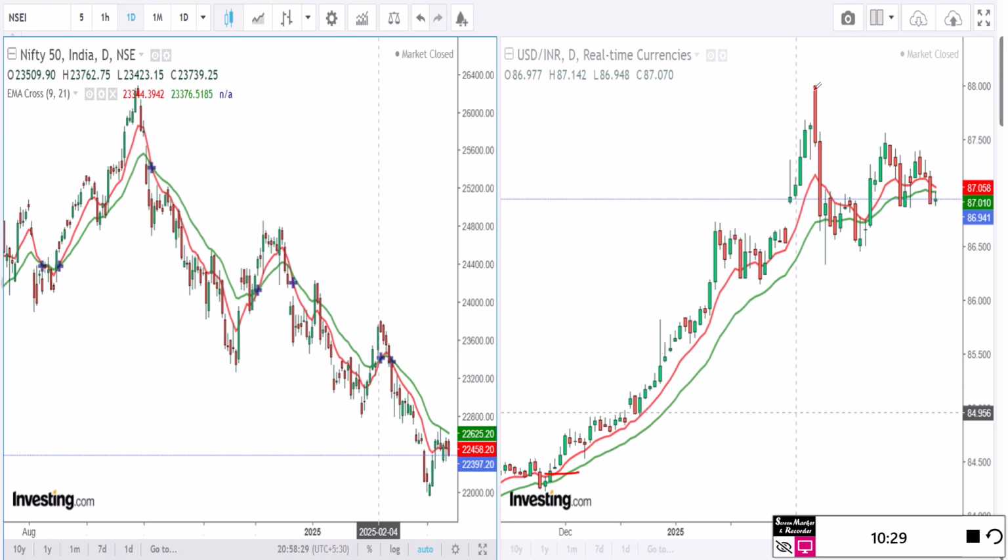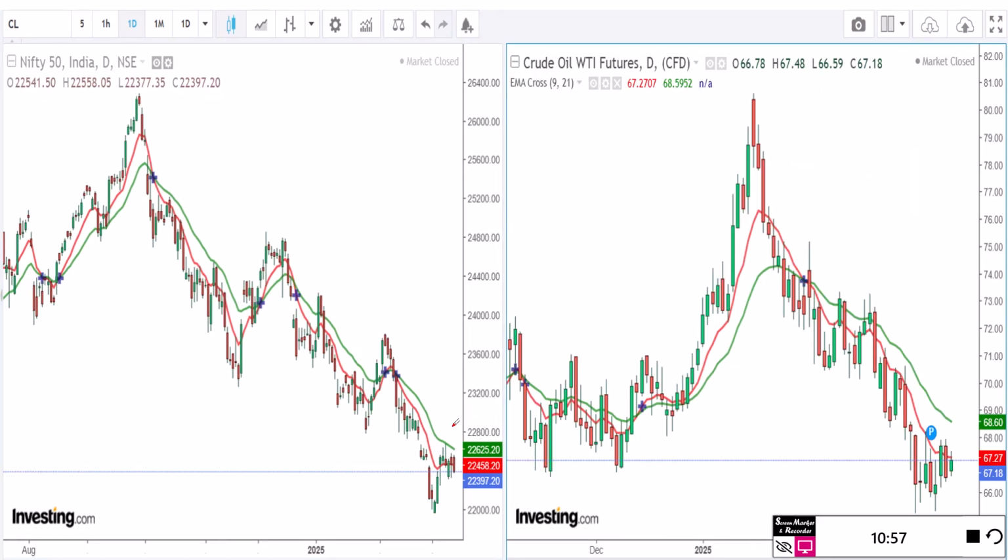Now, Robin, what are these two lines? These are nothing. I've taken short term EMAs, 9 and 21, and though it looks pretty good in the chart, now when to trade, what to trade. So as per this chart, if Nifty closes above this, we can go long, subject to closing basis. Over here, I will not discuss when to buy, when to sell. This is something where we can find a correlation. We can find an inverse correlation between dollar and Nifty.